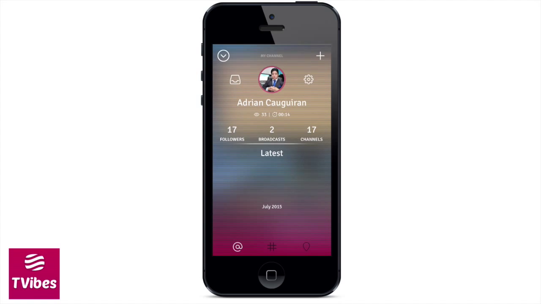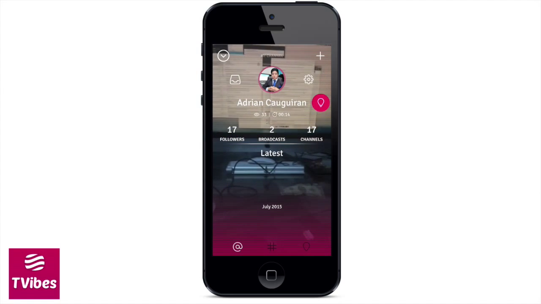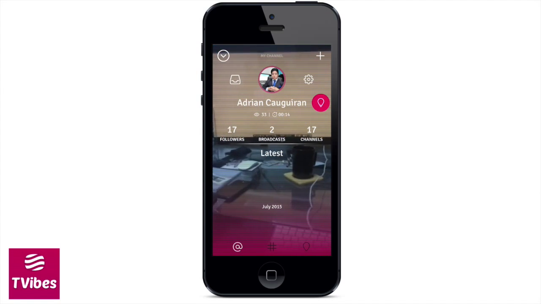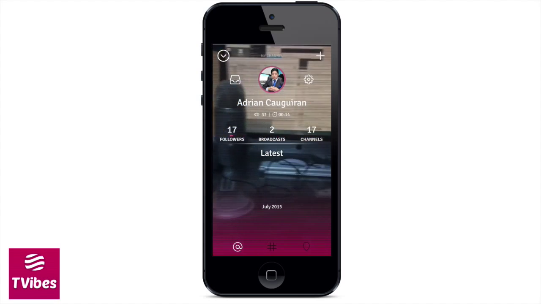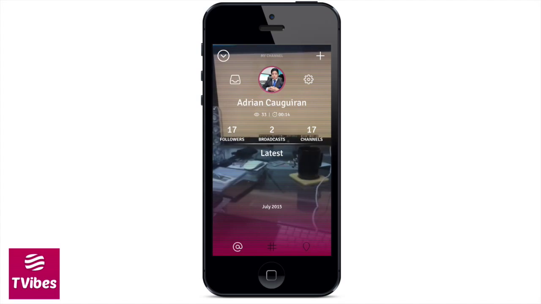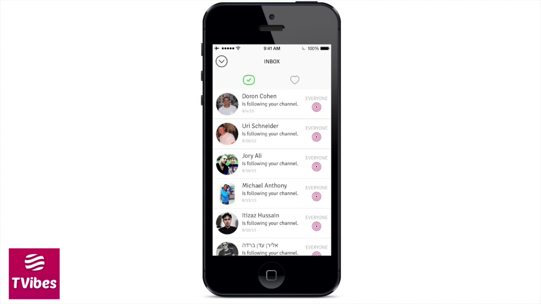So you can see all the settings regarding your profile. You can see your followers, broadcast channels, your latest posts, and your own personal three sections of people, hashtags, and locations. If you want to view your settings, simply click on that gear icon here to view all of your settings. And you also have the ability to view your own personal inbox here in the top left.